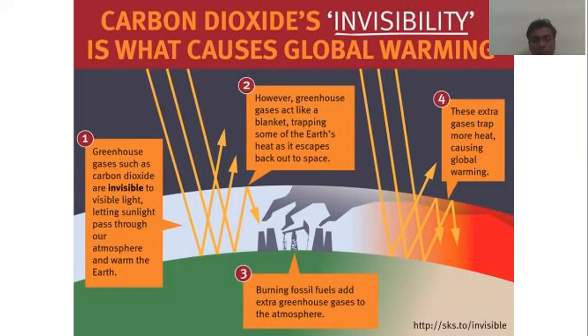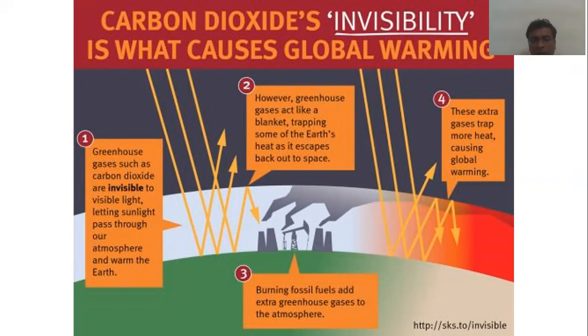The major source of carbon dioxide is burning of fossil fuels, and decomposition processes also increase the concentration of carbon dioxide. These extra gases trap more heat, causing global warming.